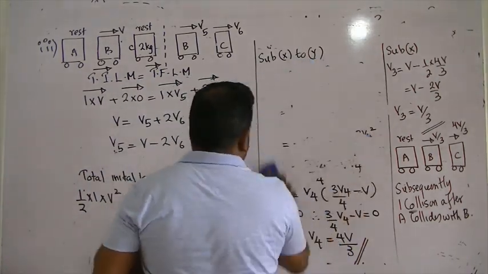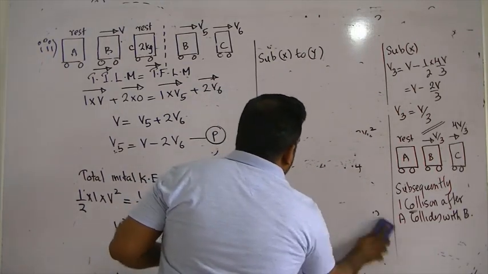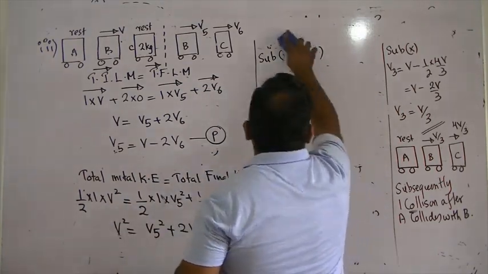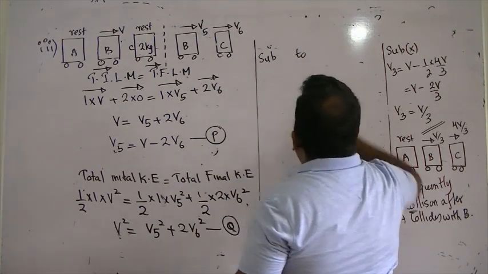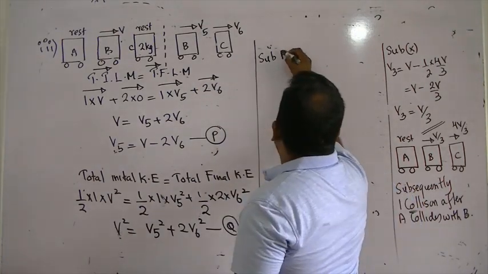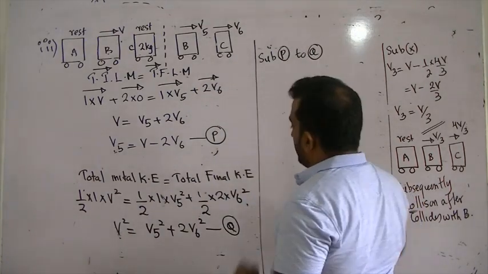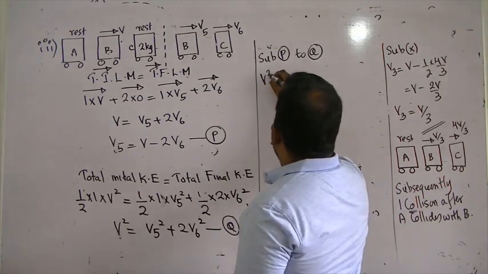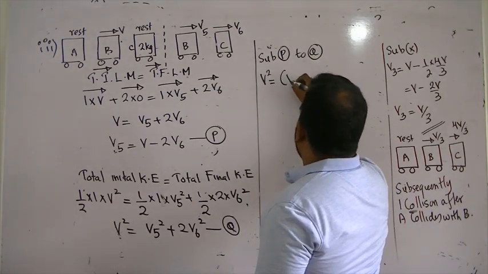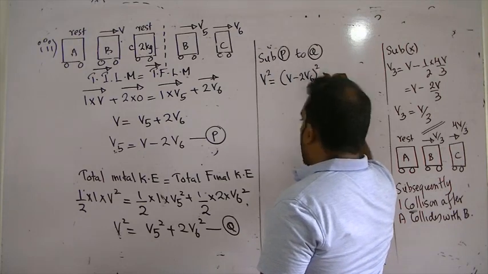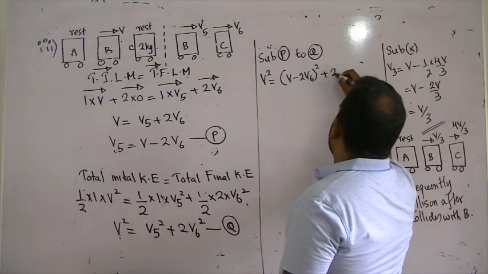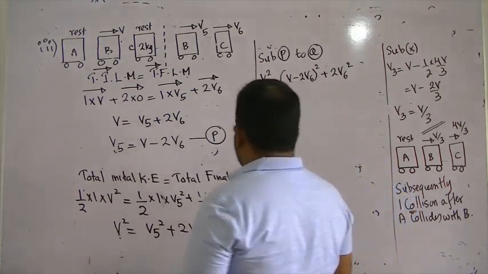Then what do we do? We can substitute from P into Q. V squared equals (V minus 2V6) squared plus 2V6 squared.